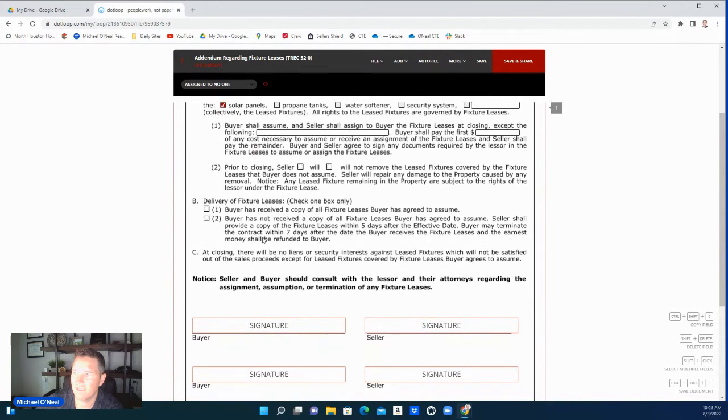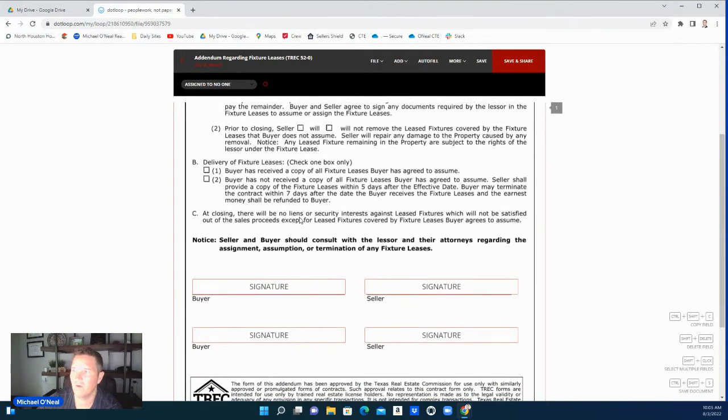You also have to check a box, right? The buyer has received a copy of all the fixture leases. If they haven't received it, they've got a certain period of days right here, and it states exactly what it is. So there is no, I wonder, did I have it in time? Remember, this could be a buyer's way out. There are all kinds of reasons to get out of a contract. If it's not delivered within this time frame, you could be looking at a buyer's way out of the contract.